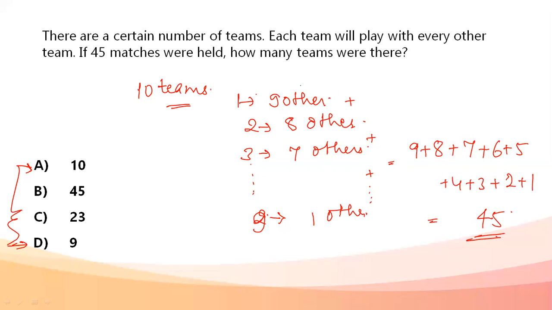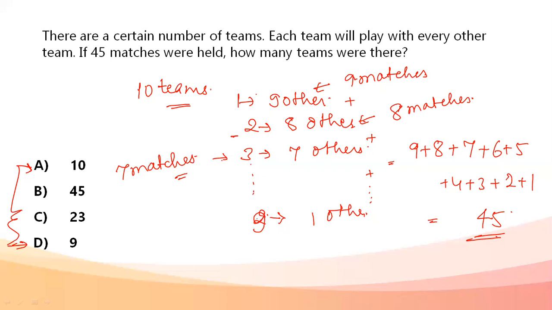If the first team is playing with 9 other teams, that means there are going to be 9 matches organized. The second team is playing with 8 other teams, that means 8 matches. The third team playing with 7 others, that means 7 matches. That way the ninth team would play with just one other team, so only one match is organized. The total number of matches, 9 plus 8 plus 7 plus 6 and so on, becomes 45 exactly.